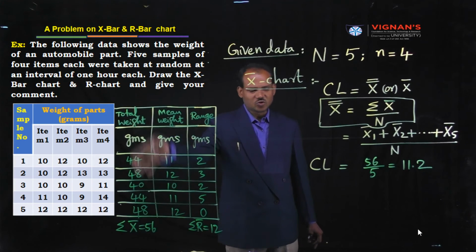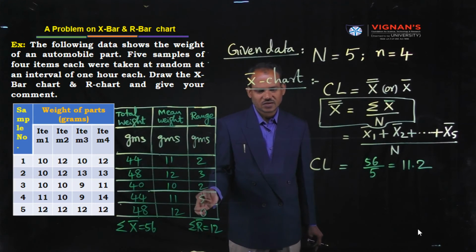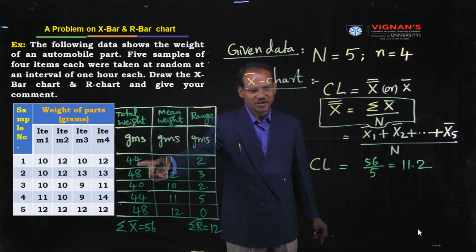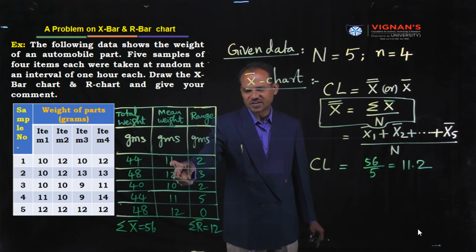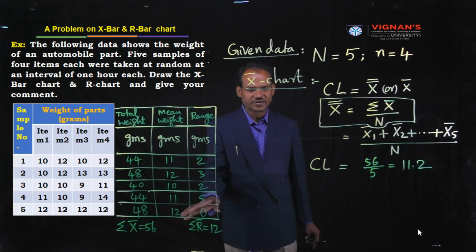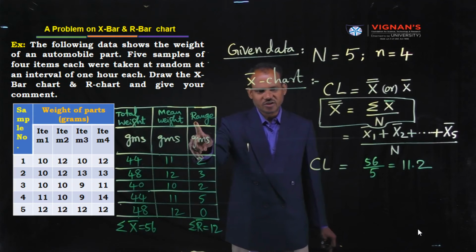After finding out total weight, it is very easy to calculate mean weight. What is the sample size? 4 items are there. Therefore, 44 divided by 4 means 11. 48 divided by 4, and so on. Calculate for all the samples, 12. Okay, mean weight. Next, range. What do you mean by range?